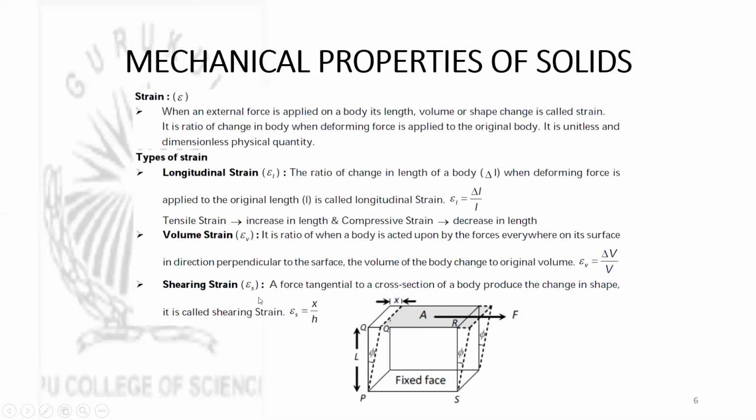Then shearing strain. A force tangential to the cross section of the body produces a change in shape. In that case, the strain produced is shearing strain, and it is equal to the ratio of the displacement of the body with respect to the fixed face divided by the distance between the two faces. So in this case, if instead of L you take h, where h is the distance between these two opposite faces, and x is the displacement of this face with respect to the fixed face, then the shearing strain can be given by x by h. It is generally expressed in angle.